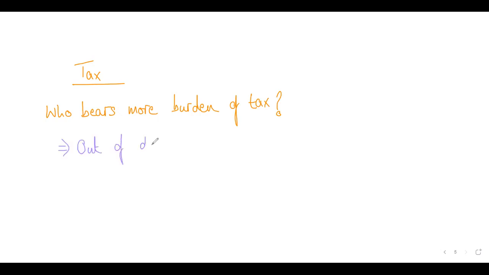Out of demand and supply, because then it will be easier for the producer to transfer the burden to the consumer.